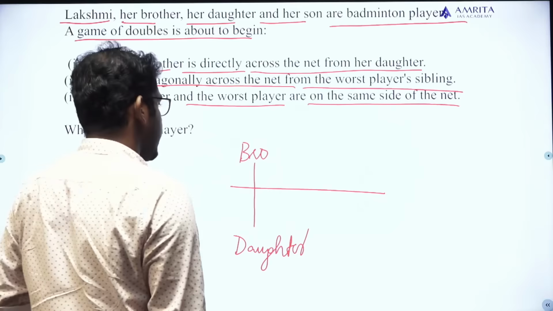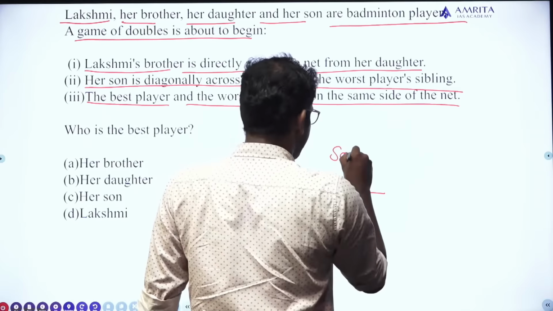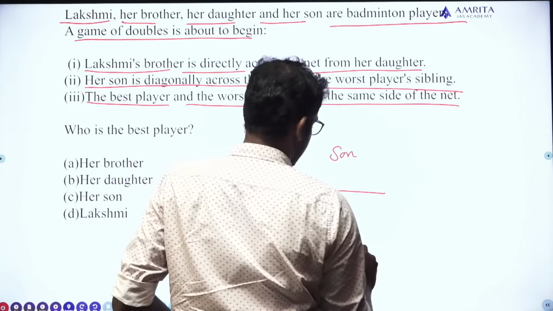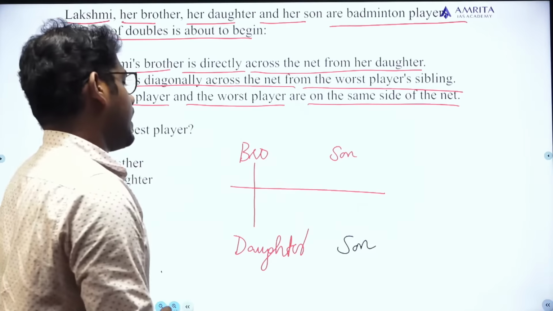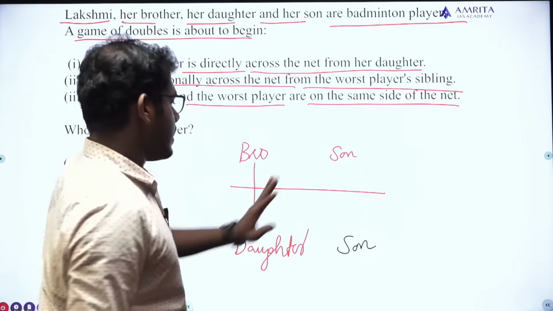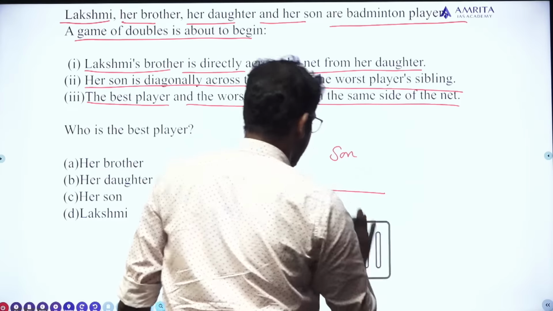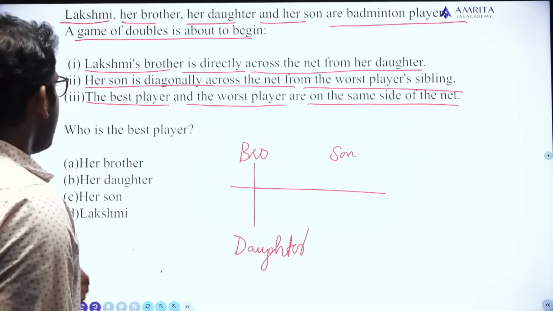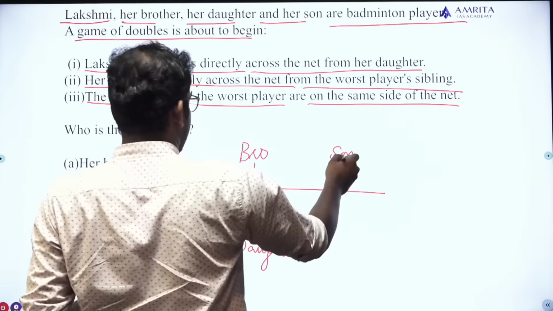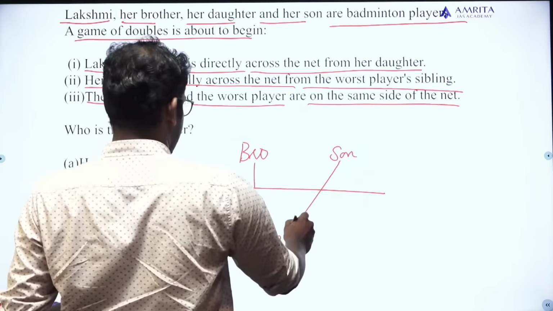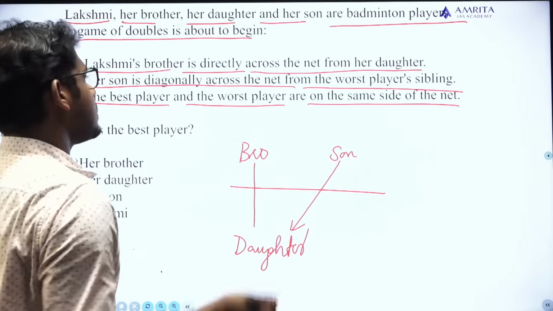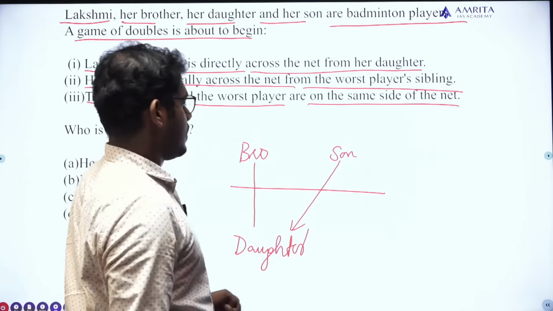Her son. So I can place son here. Also I can place son here. In the first case, let me place son here. Her son is diagonally across the net from the worst player sibling.